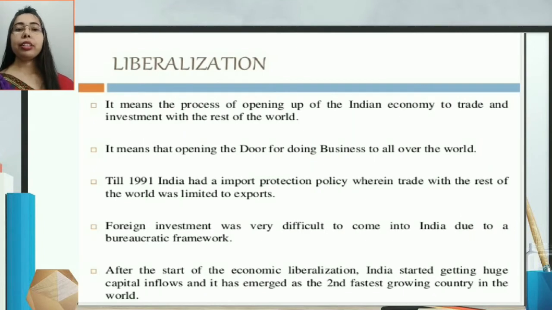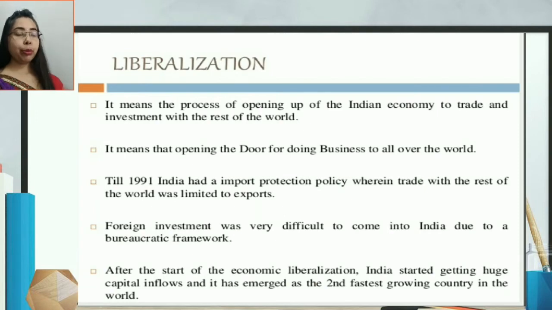Till 1991, India had an import protection policy, also known as the EXIM policy, where trade with the rest of the world was limited to export. If you remember import substitution, we have studied the EXIM policy, the export import policy. Foreign investment was very difficult because of the closed economy we were following, and a bureaucratic framework was also there. There were a lot of problems that we had to face.